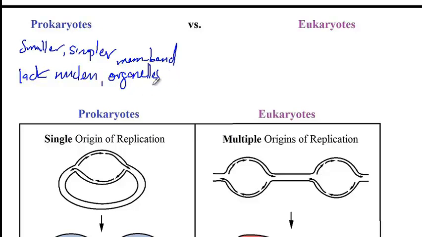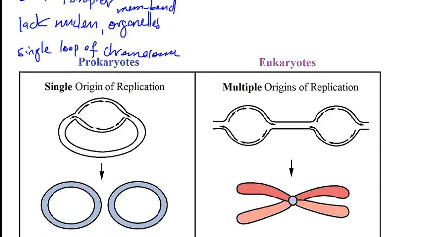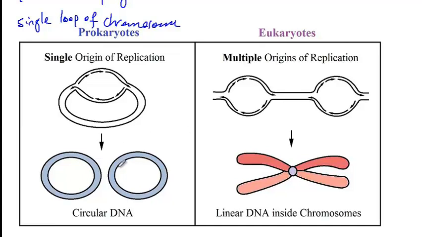Mitochondria, peroxisomes, these are all absent in the prokaryotic cells. They're made only of a single loop of chromosome, and there are no histones in prokaryotic cells. So here you can see that the DNA of prokaryotic cells is circular and it doesn't contain any histones.